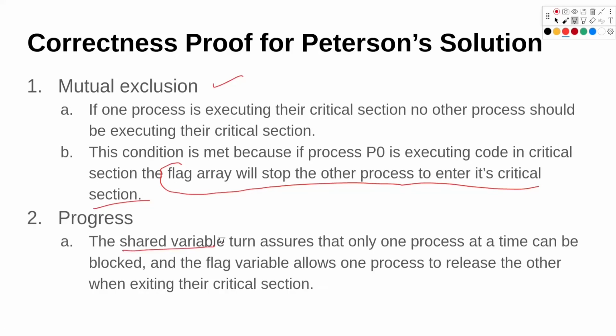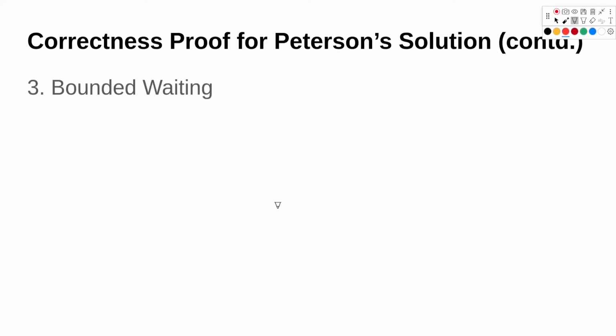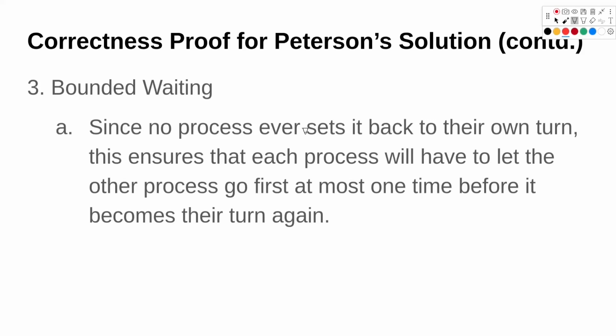The shared variable that we had, which was turn, was giving the turn to process J while I was asking for entry into the critical section. That means there is some progress. Process PI won't hold the critical section forever. So once its work is done, process PJ will be allowed to execute its code. Third one was bounded waiting. Since no process ever sets it back to their own turn, when the process I was executing, it was setting turn as J. So this will ensure that bounded waiting is happening.